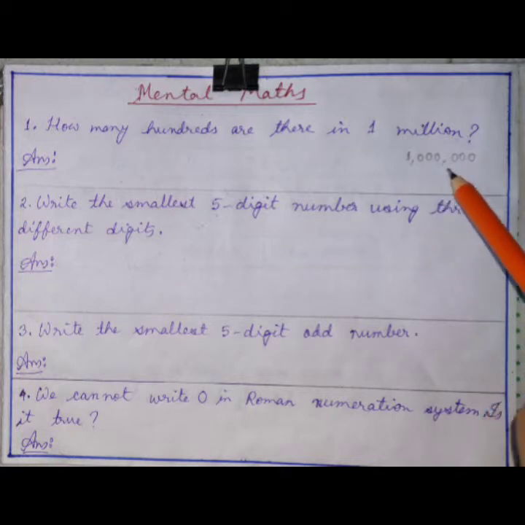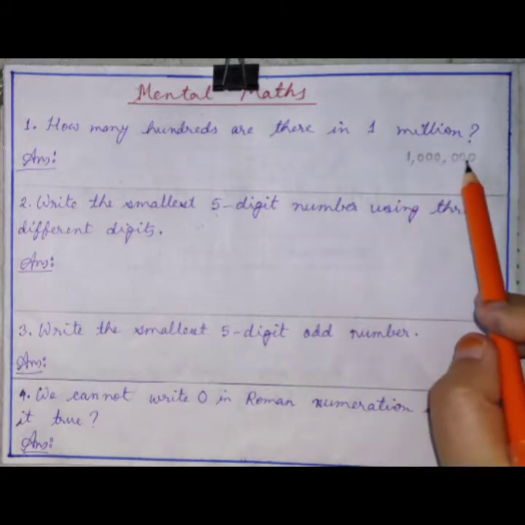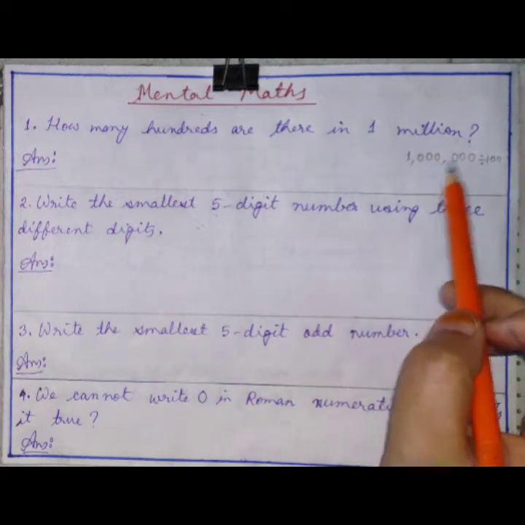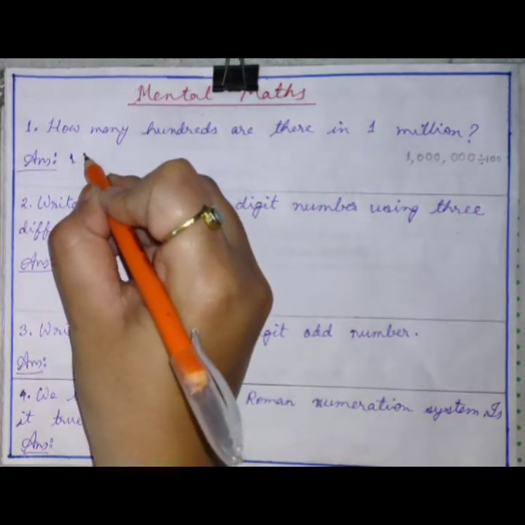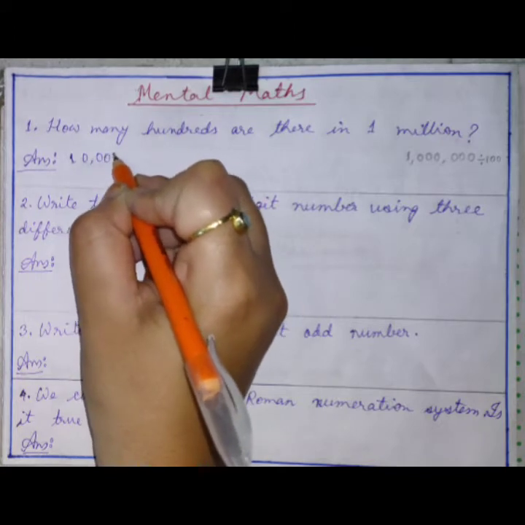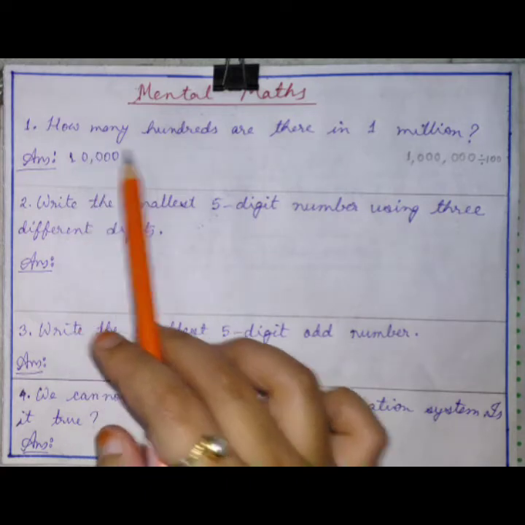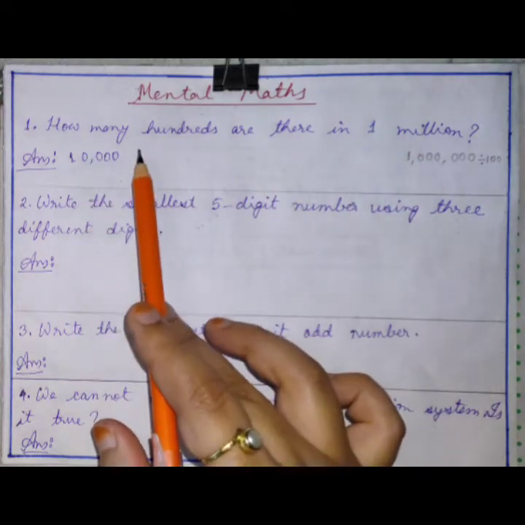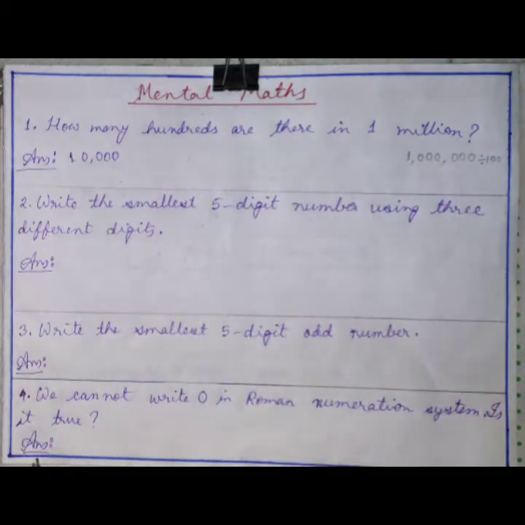So for that, you have to divide 1 million by 100. After dividing 1 million by 100, you will get 10,000. So there are 10,000 hundreds in 1 million. Understood?